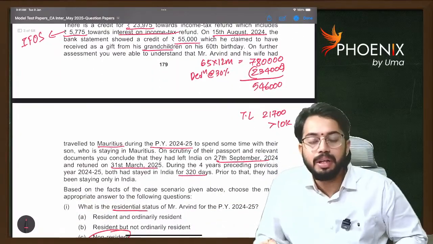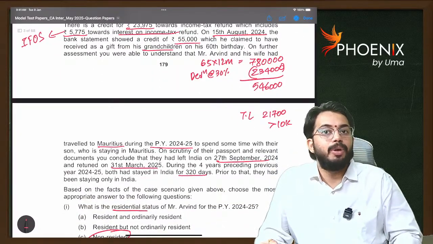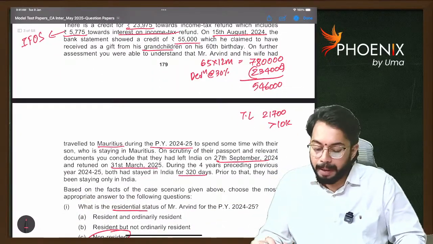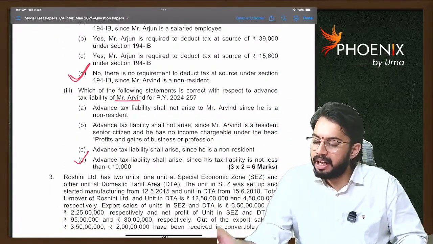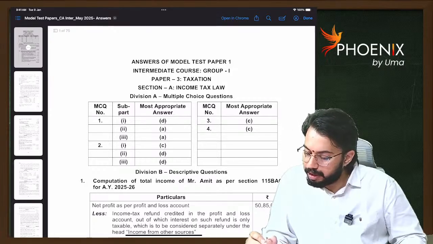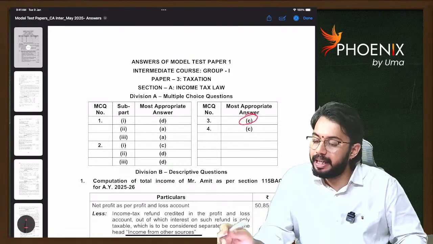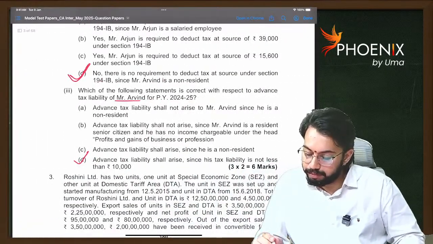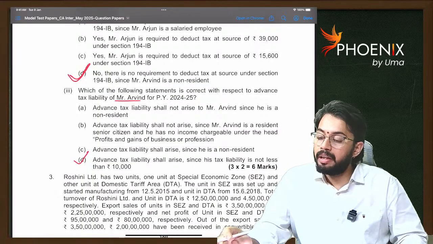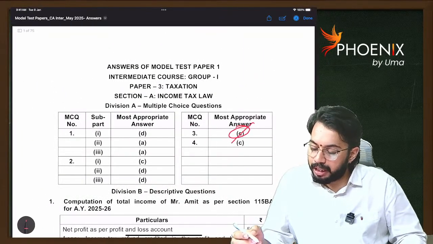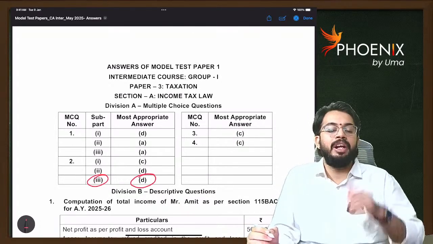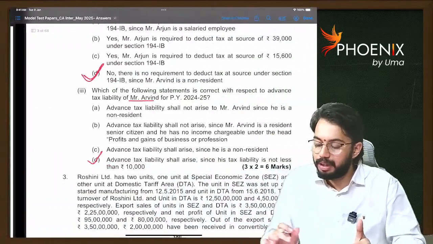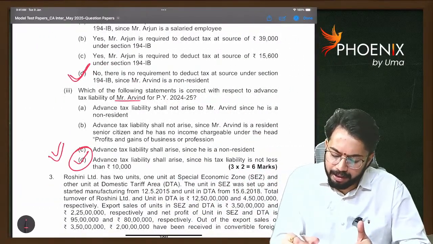Okay. So, as tax liability is more than 10,000 rupees, he is required to pay advance tax. The third answer is D. Let us check the answer. Third answer is C. Wait. No. In second one, we need to check third. In second one, third answer is D. What we did is correct. Okay. Answer is D only. Perfect.